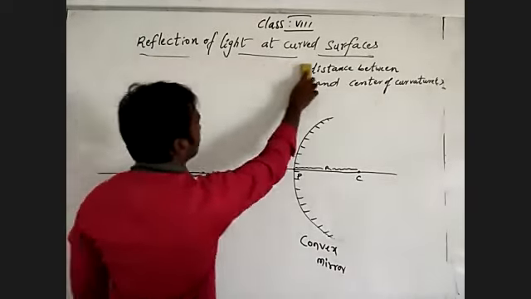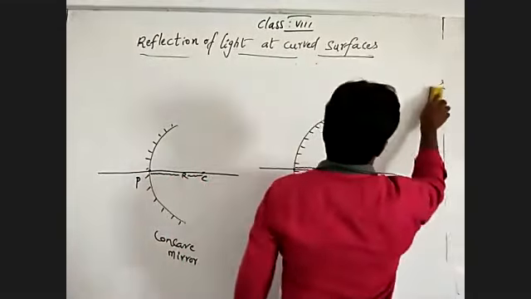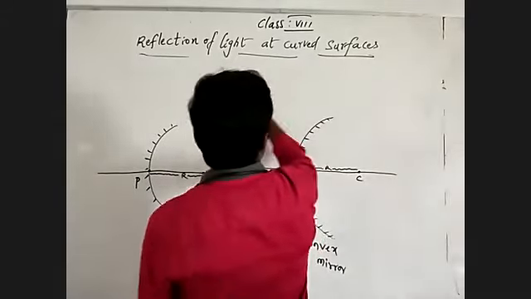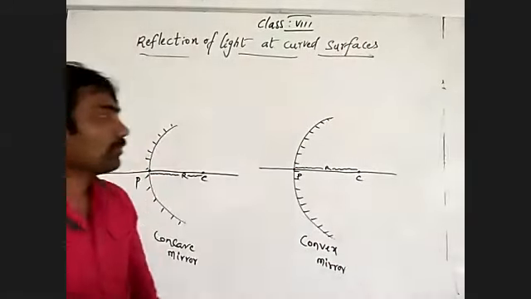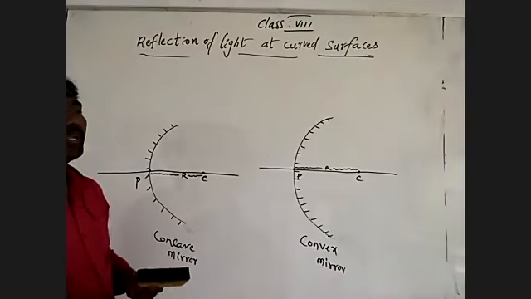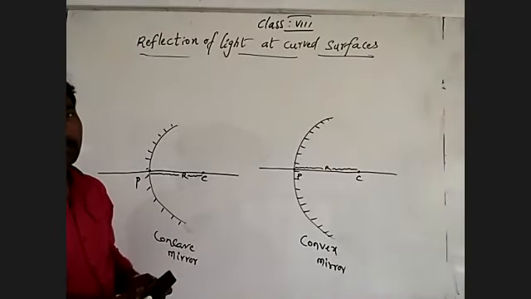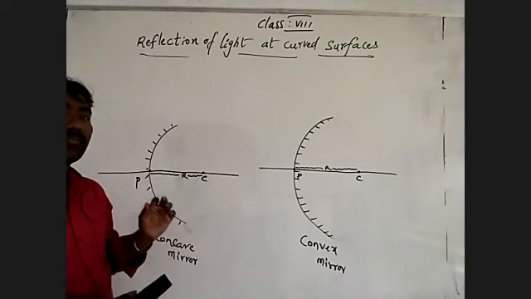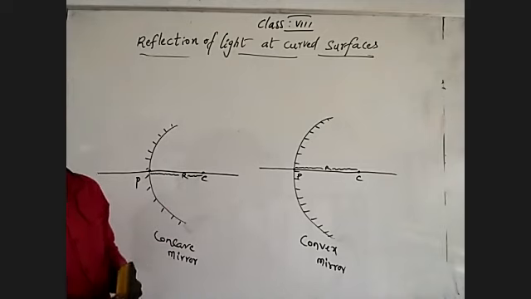Then, in our past class, we learned about focusing towards the sunlight using the inner curved surface.